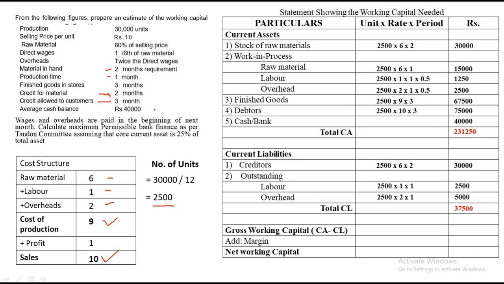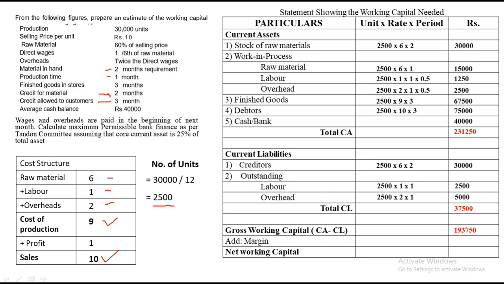In the sum, there is no margin of safety given. So CA minus CL will be our final answer. That will be our working capital. So current asset minus current liability, the value that we should have got would have been 1,93,750. With this, we were able to solve the problem sum based on working capital financing.